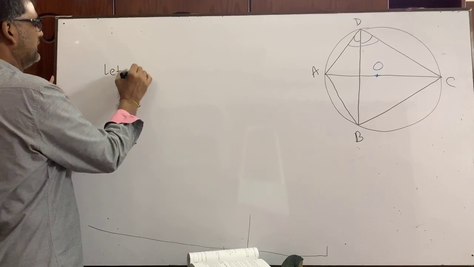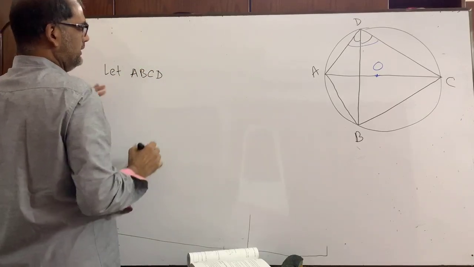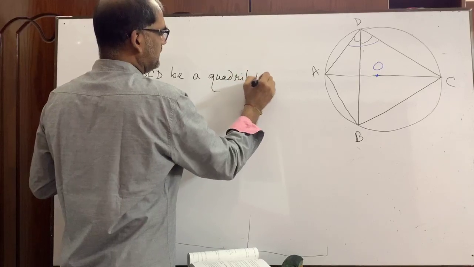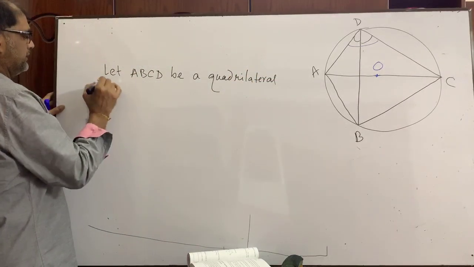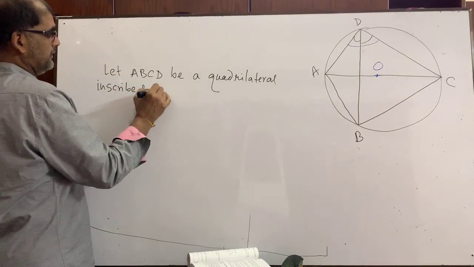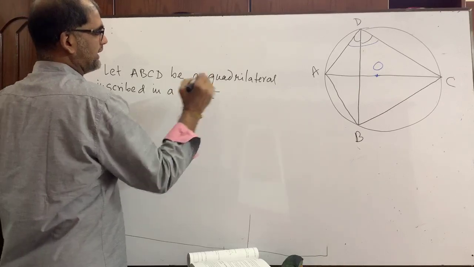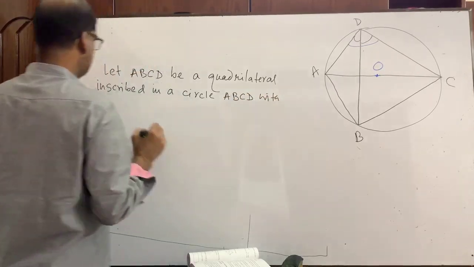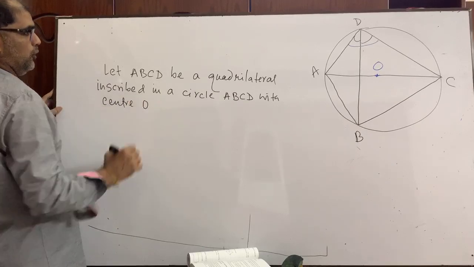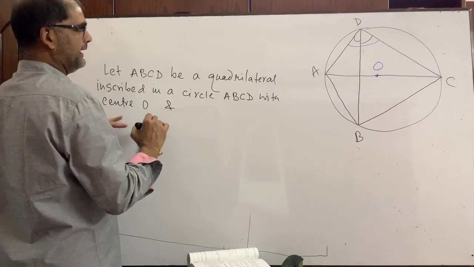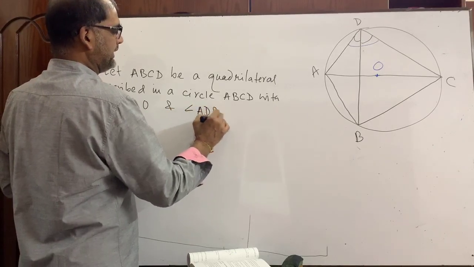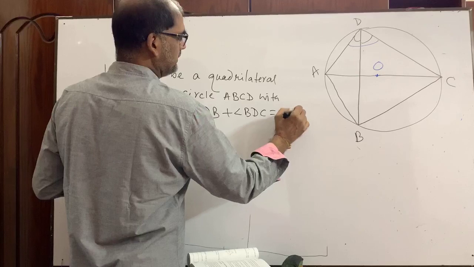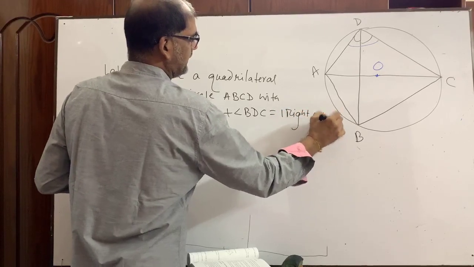Let ABCD be a quadrilateral inscribed in a circle ABCD with center O, and angle ADB plus angle BDC equals one right angle.